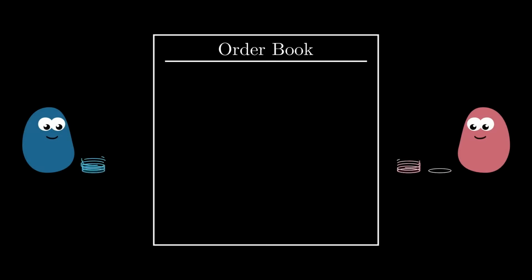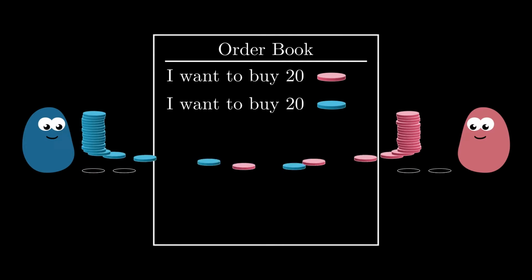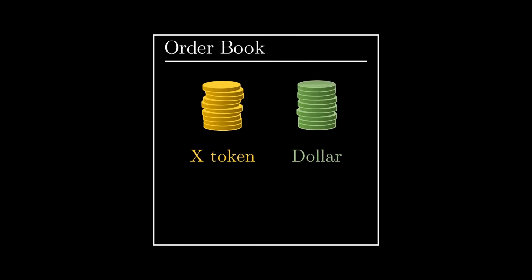At the heart of the centralized exchange lies the order book. It allows people to buy and sell tokens by placing simple orders. Consider an order book for trading a pair of two tokens, a generic X token and the dollar, which we show with the symbols XXX and USD. We chose a dollar over a generic Y token because it makes it easier to represent prices.